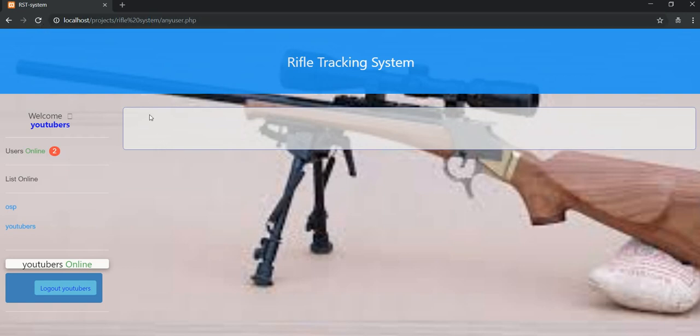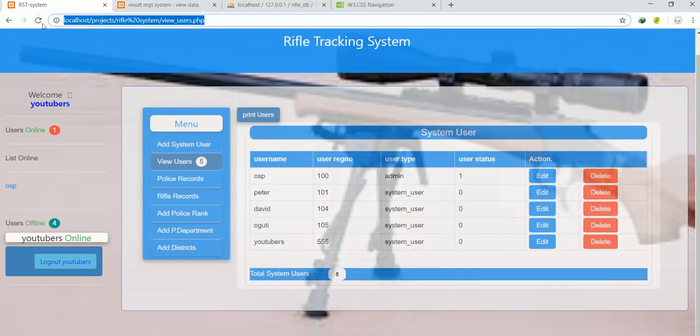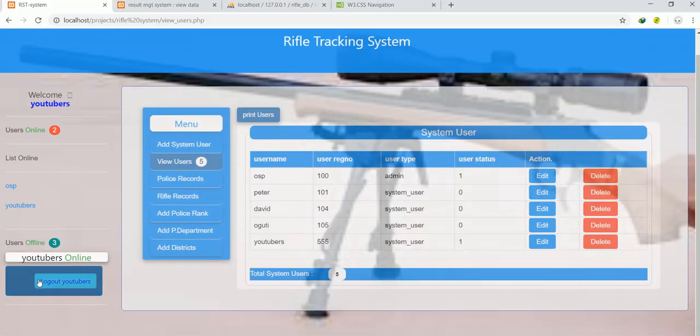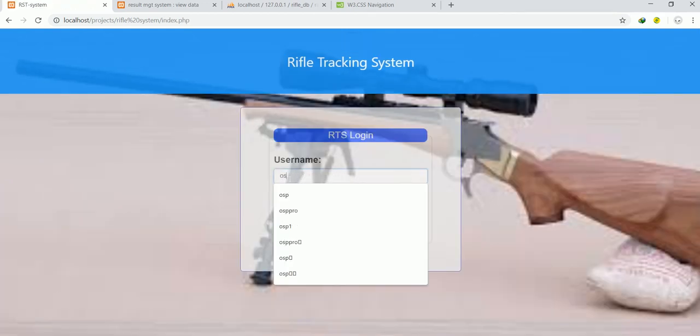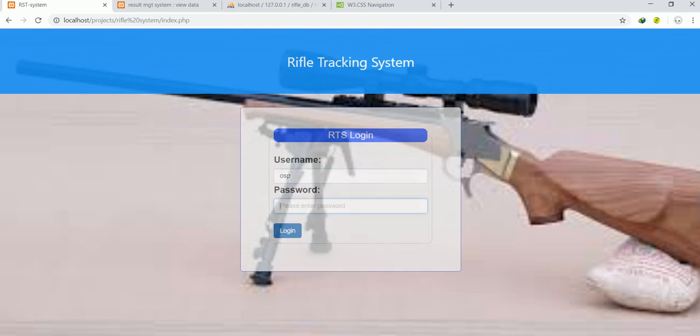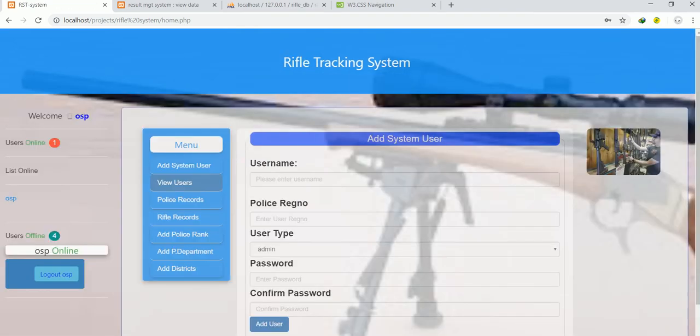So this one is logging in as a user. That's why you see this page is not having anything. I'll just click login as user, and I think you can see here for him he has only these few privileges. He can only see those people online, but he doesn't know who is offline. So if I log this user off, and then I come back here and type maybe OSP, and maybe the password is OSP, I think you can see we have OSP online.